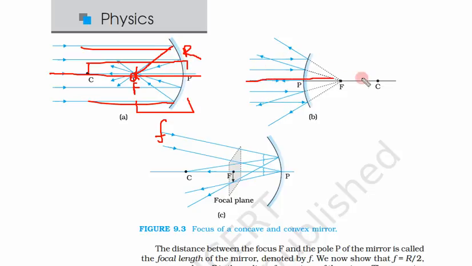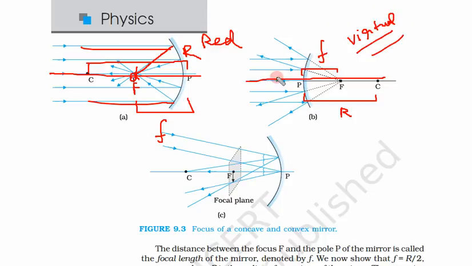Similarly, this was our principal axis. The distance between P and C is R and the distance between P and F is F, so this is the focal length. The only difference in this case is that after reflection the rays are actually meeting. In the other case, after reflection the rays appear to meet. This is real, this is virtual, because here it is not actually meeting but appears to meet. Here the rays are actually meeting, but in both these cases the rays were parallel to the principal axis.